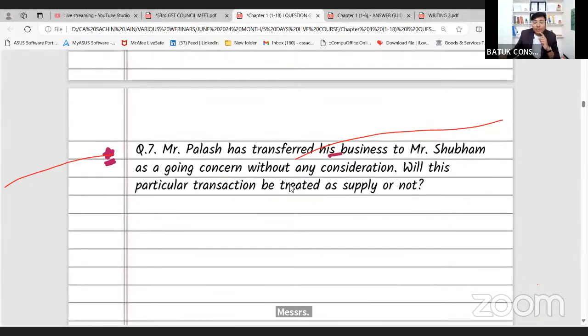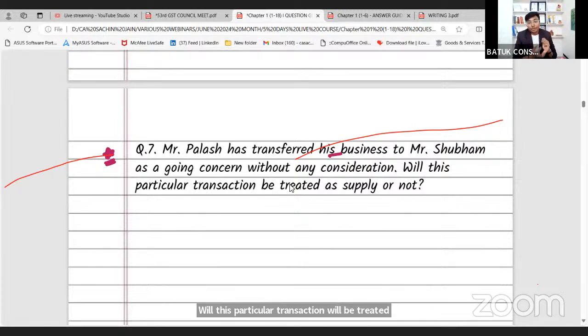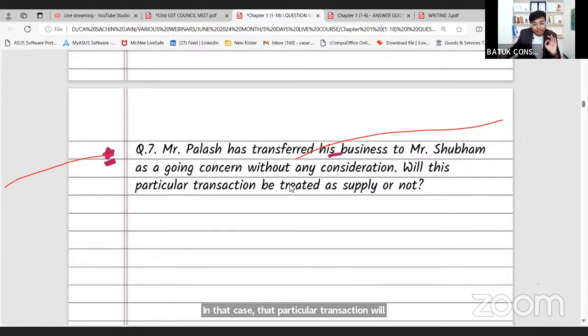Messrs Rajesh Industries, I suppose, yes, one question. Mr. Palas has transferred his business to Mr. Shubham as a going concern without any consideration. Will this particular transaction be treated as supply or not? So whenever a particular person is going to transfer the business to another person as a going concern, in that case, that particular transaction will not be treated as supply. No supply.